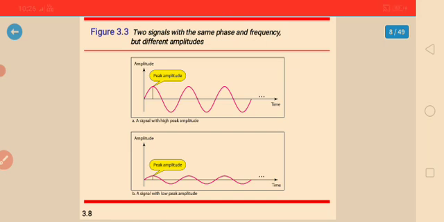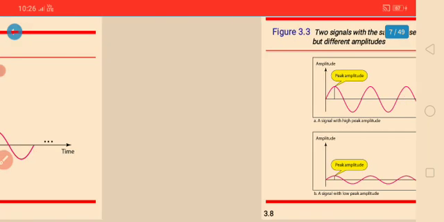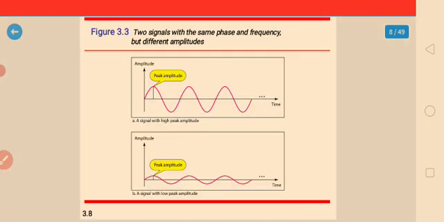So let us see what the peak amplitude is. The peak amplitude of a signal is the absolute value of its highest intensity, proportional to the energy it carries.